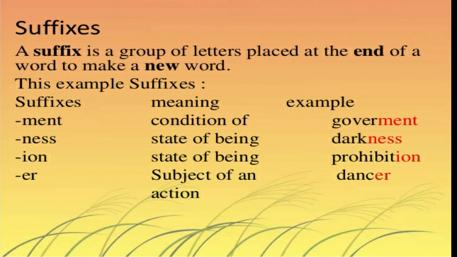Government, darkness, prohibition, prohibit, prohibition, dark, darkness, dance, dancer. So simple, here in a suffix, what we are doing is adding a group of letters at the end of the root word, and sometimes the word's meaning may change a little or sometimes a lot. Okay, I believe you have understood.